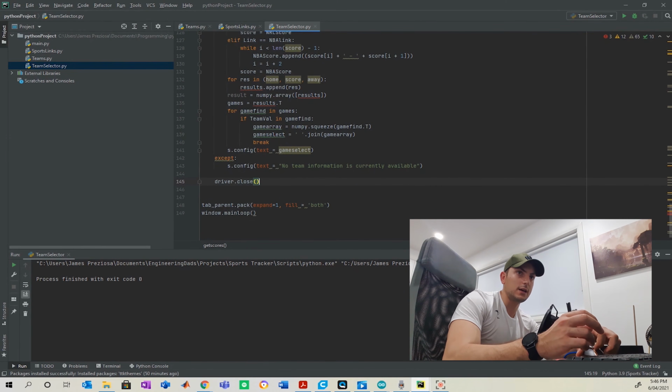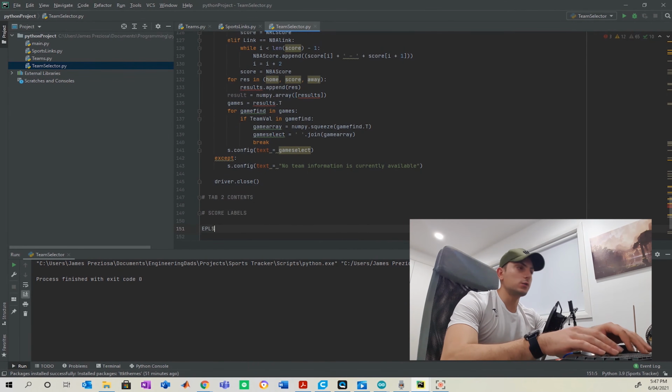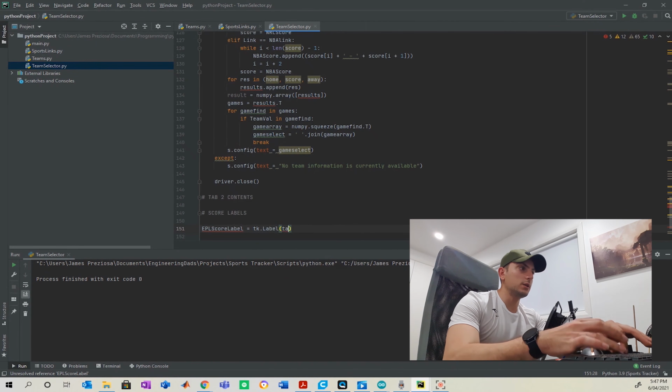Now going back to the app, we're going to want to make our tab 2 contents now. So doing this for each respective sport, we're going to call this EPL score label with our first argument as tab 2.